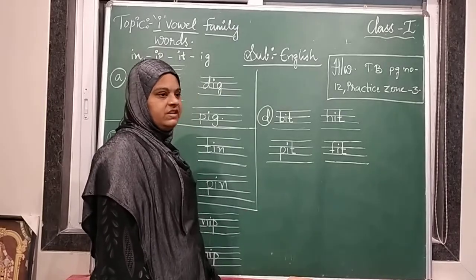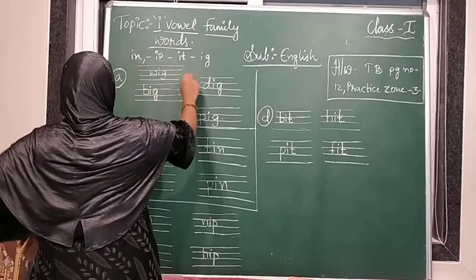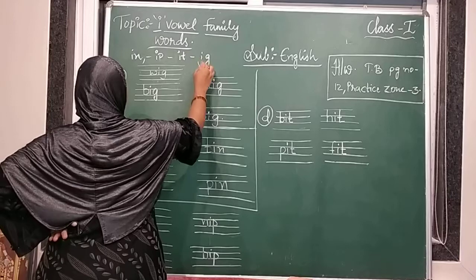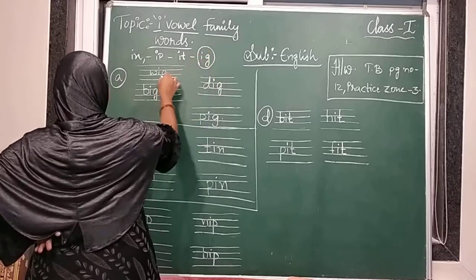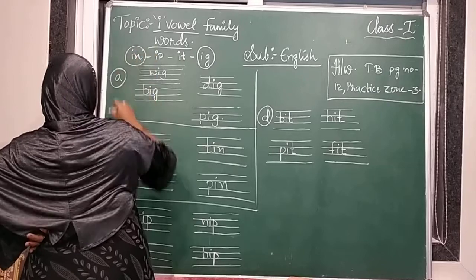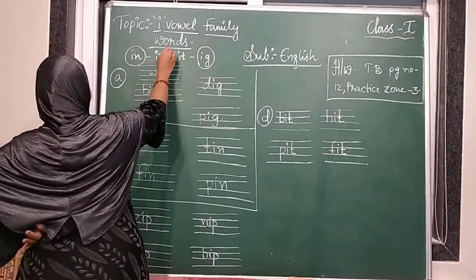So these are the words. So here IG came in these four letters. All the IG words. And here IP letters came.